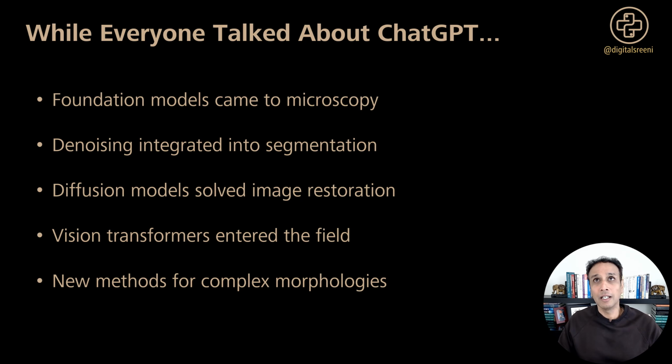I think I started to like them more than CNNs nowadays, more than UNet. They finally proved themselves in our microscopy domain. And of course, in addition, we got new methods that actually handle weird morphologies that traditional algorithms typically fail at, like Stardist, for example. So let's dive into each one.